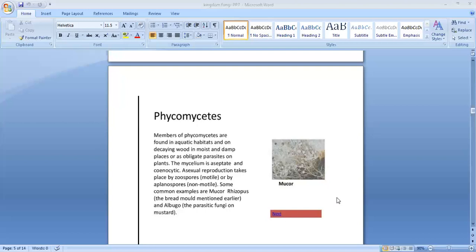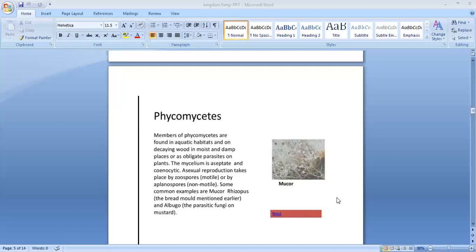Then sexual reproduction. The sexual reproduction may be isogamous, anisogamous, or oogamous, resulting in the formation of oospore or zygospore. What is meant by this? Isogamous means there is a fusion of two gametes that are morphologically the same. It looks the same. Iso means same. Anisogamous is also a fusion of two gametes, but they are morphologically and physiologically dissimilar in nature. First one is similar, here in anisogamous they are dissimilar.